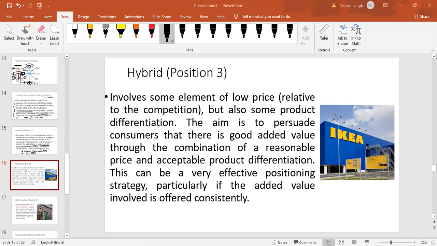Have you heard of IKEA? Used IKEA earlier? Yes. And what they do, why they are considered a good example for hybrid strategy.